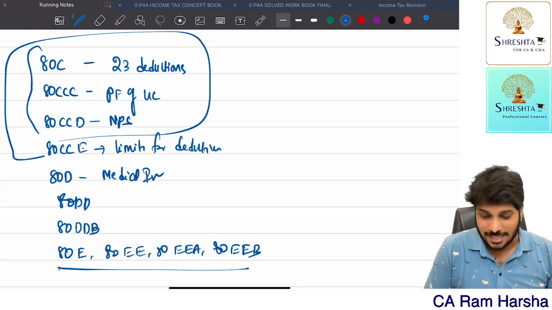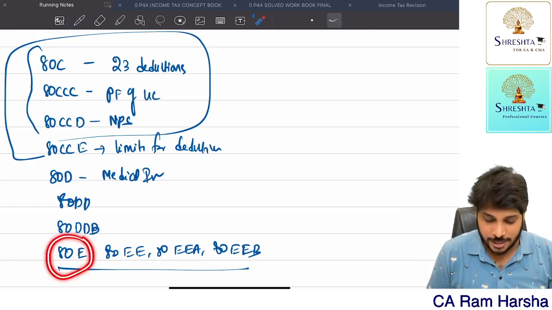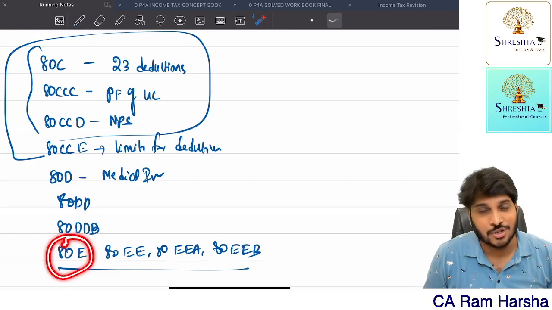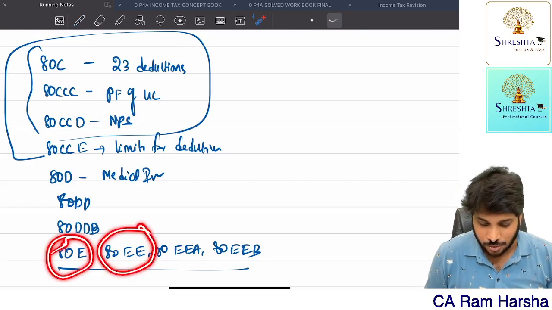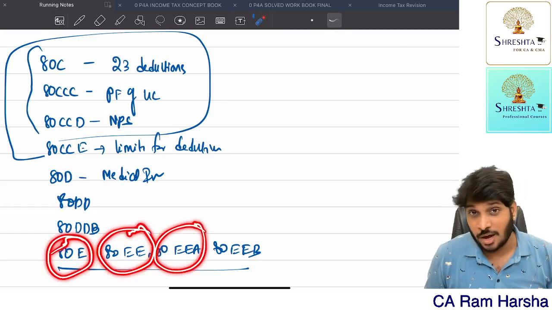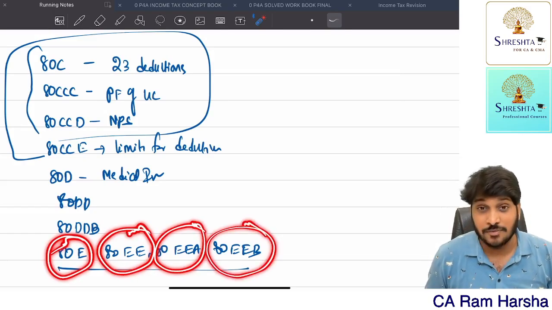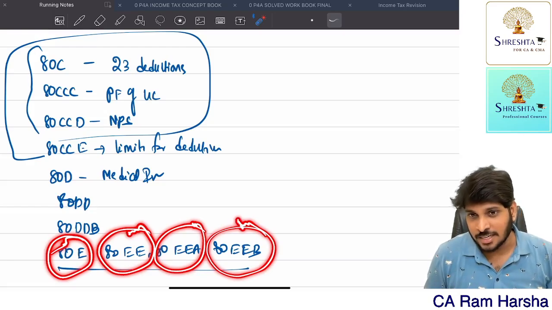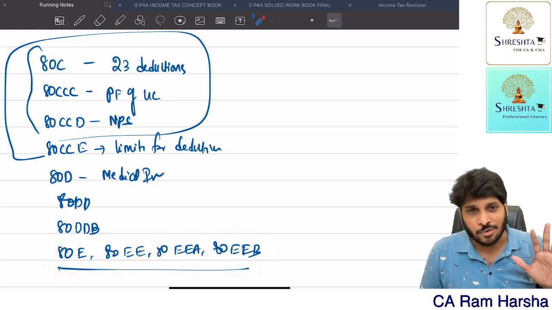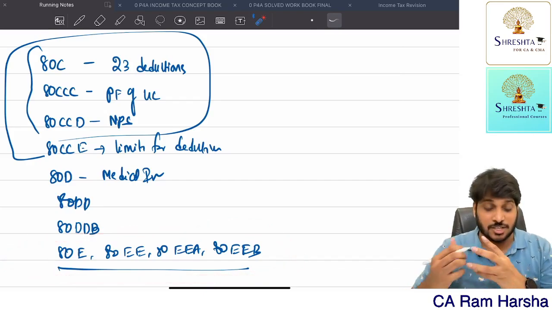Getting it? In 80E, you have taken an education loan, higher education loan, for that you are paying interest. In this one, you have taken a housing loan, for that you are paying interest. In this also, you have taken a housing loan, for that you are paying interest. In this, you have taken an electric vehicle, for which you are paying interest on bank loan. So these four sections deal with interest on loans.